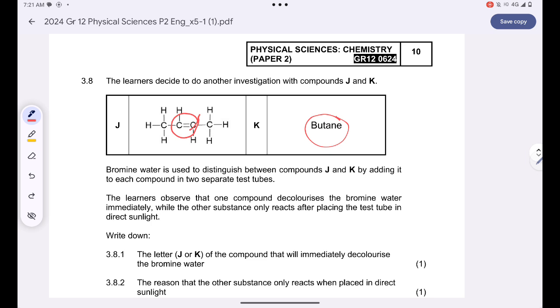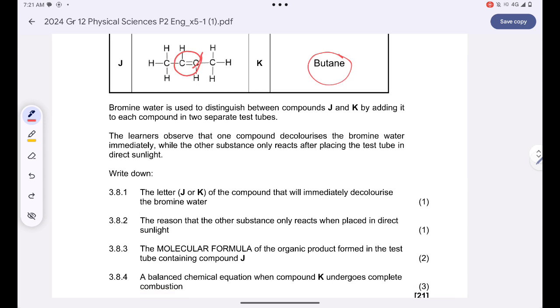So let's see where this leads us. We are told that bromine water is used to distinguish between compounds J and K by adding it to each compound in 2 separate test tubes. The learners observe that one compound decolorizes in bromine water immediately, while the other substance only reacts after placing the test tube in direct sunlight. Okay.